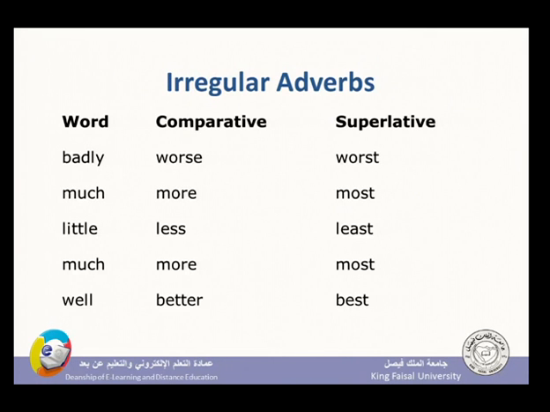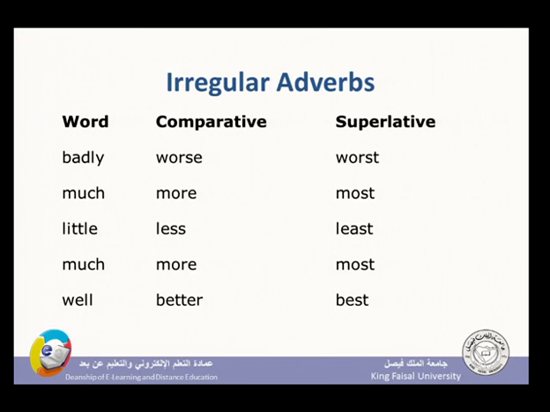Irregular adverbs, please give attention to this. Irregular adverbs. Badly, worse, worst. I changed the whole word. Much. Comparative, more. Superlative, most. What I mean by irregular is that I do not make it mucher in order to make the comparative, but I change the whole word from much into more. Little, I do not say littler. It becomes less once it is comparative, and least once it is superlative.